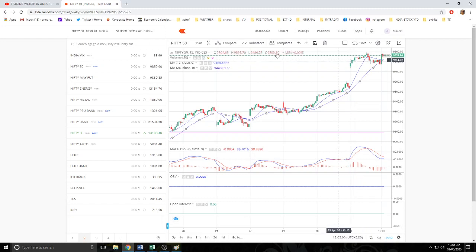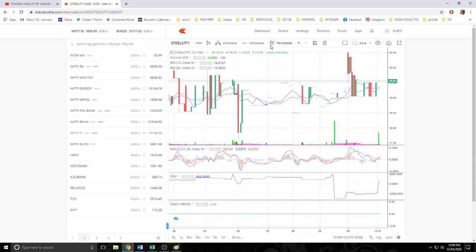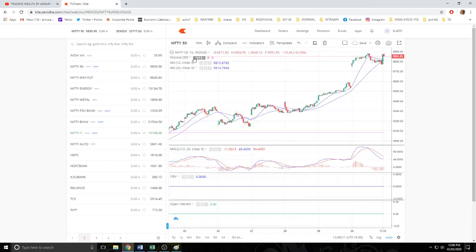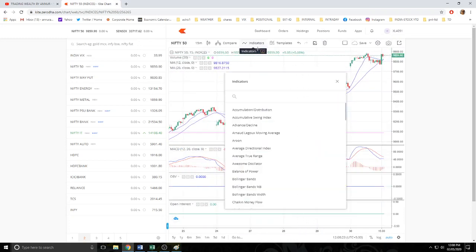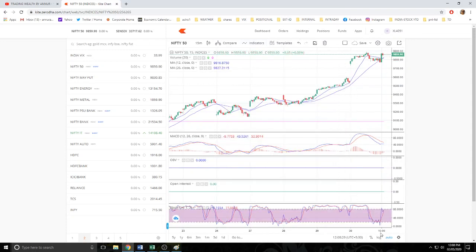Now another indicator. Let me make another indicator. Nifty 50. Okay, now indicator STO.